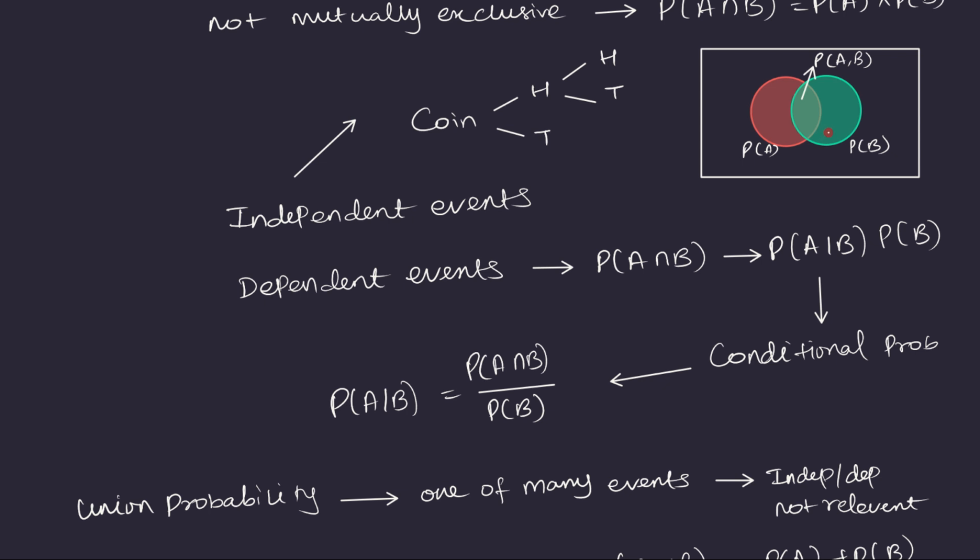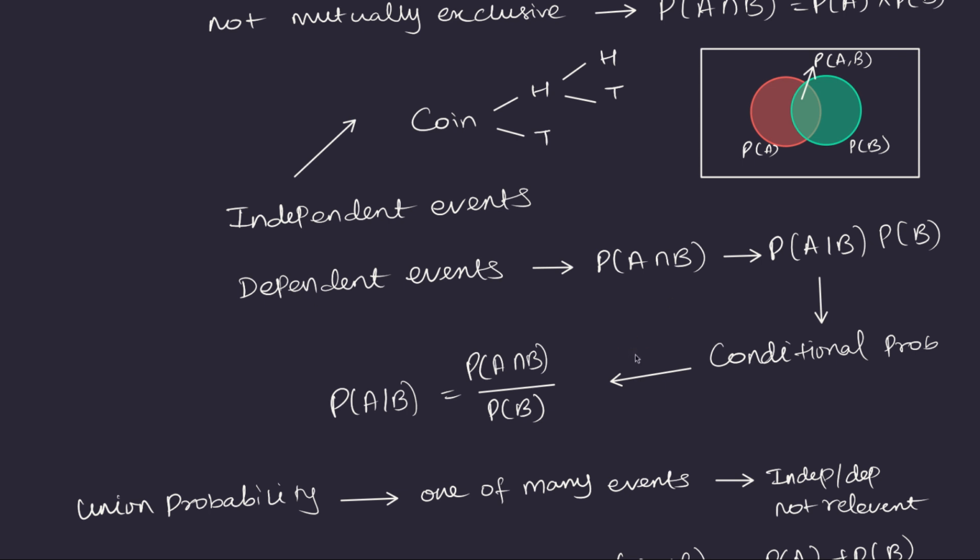Now, to find the probability of that, we just need to apply the same formula that we have been applying all along, which is favorable events over all events. So all events is going to be probability of B, which is this whole green circle, and favorable event is this intersection region, and this intersection region is nothing but the joint probability of A and B. So that is why we have this ratio here. So we have probability of A and B, which is this intersection region, over probability of B, which is this whole green region. So that is going to give us the conditional probability of A given B. Okay, so hope this is clear.